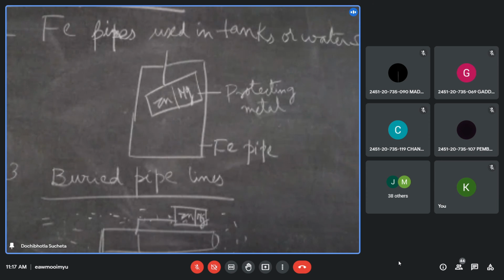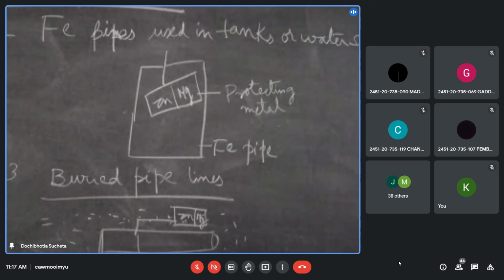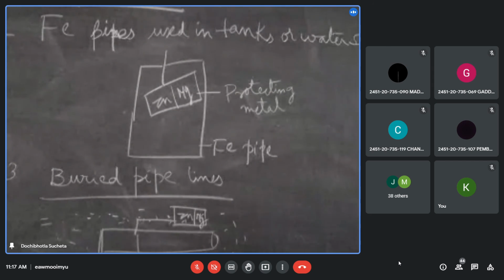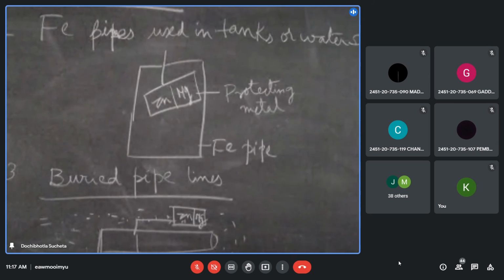Whether it is sacrificial anodic protection or impressed current cathodic protection, in both cases we should be replacing the protecting material. In the case of impressed current cathodic protection, we should be replacing the battery time and again, just like in our watches, the way we put in new batteries once the older ones are gone. In the sacrificial case, what is the limitation?